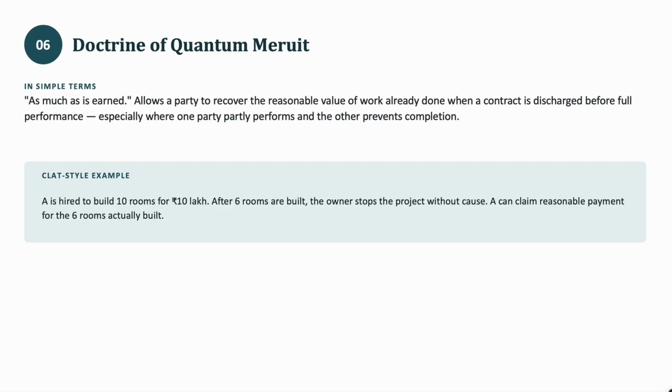A is hired to build 10 rooms for rupees 10 lakh. After some rooms are built, the owner stops the project without a cause. A can claim reasonable payment for the 6 rooms he actually built. So even if the project stopped in between, he can still claim the money which he actually deserves, as the doctrine says. He deserves the money for the 6 rooms that he built. So this is the doctrine of quantum meruit.